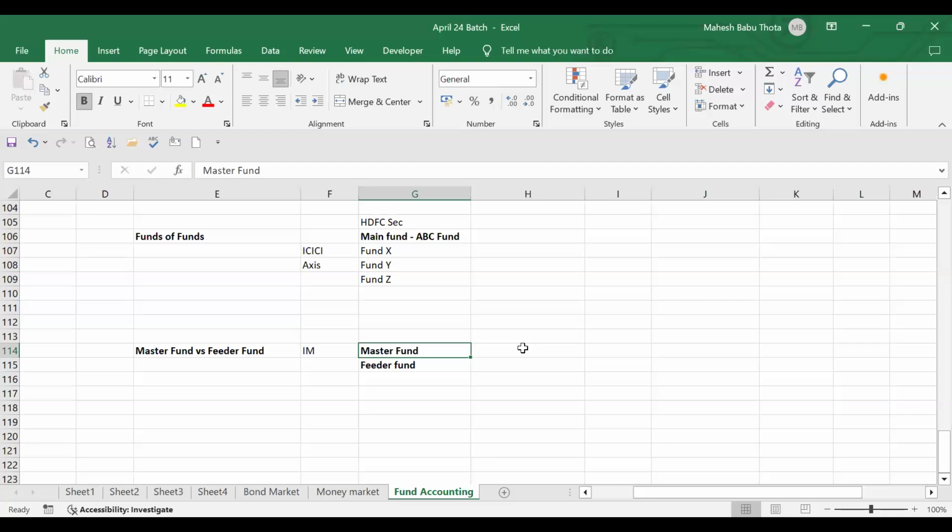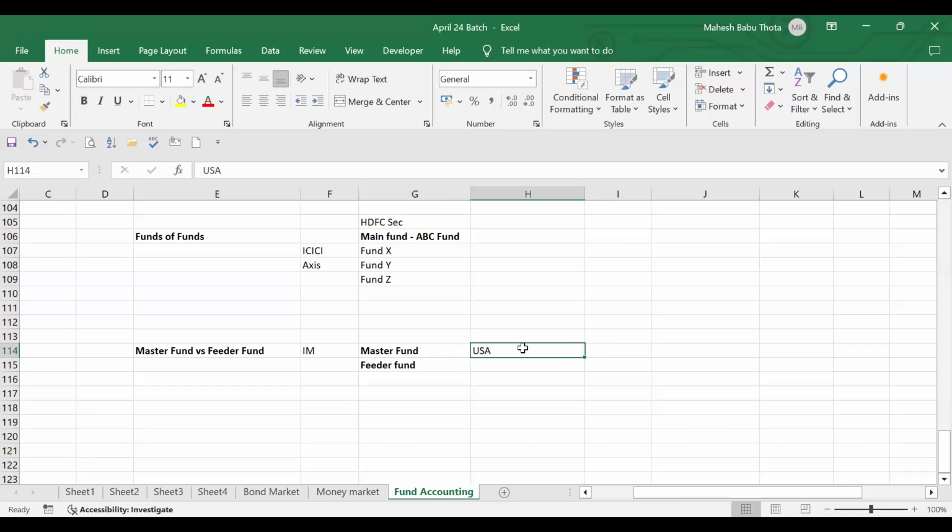Where to invest, how to invest, when we have to sell. All these decisions will be taken by the master fund. And also the investments and reporting, everything will be done by the master fund only. This master fund will be established in a specific jurisdiction. Suppose I'm starting a fund for the benefit of USA citizens, I'll launch this master fund in the USA only.